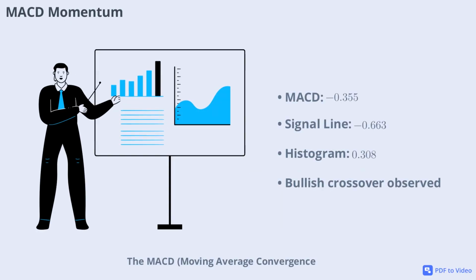The MACD, Moving Average Convergence Divergence, is a popular momentum indicator. For DJT, the MACD value is -0.355, with a histogram of 0.308. The positive histogram and the MACD line crossing above the signal line suggest bullish momentum is building. This is further supported by a MACD momentum value of 0.32, indicating that buyers are gaining control.